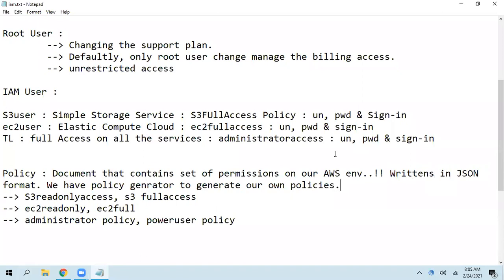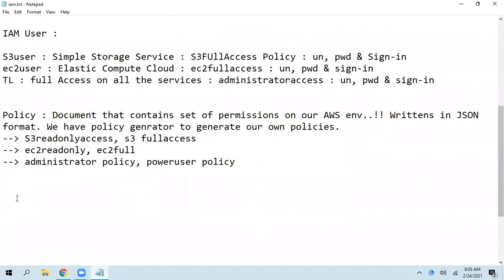So now, while creating an IAM user, what are the steps we have? First thing, the username. It depends on the organization. For example, in my previous project, we followed the standard: first letter of the first name, then surname. So it depends on your organization. Here you can create your own username and password.